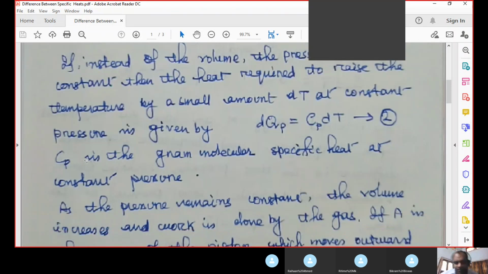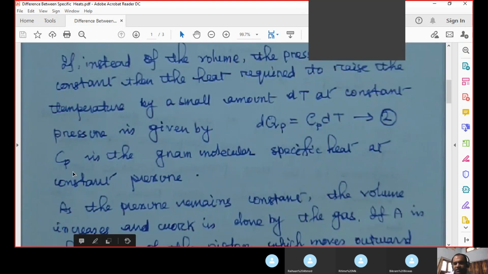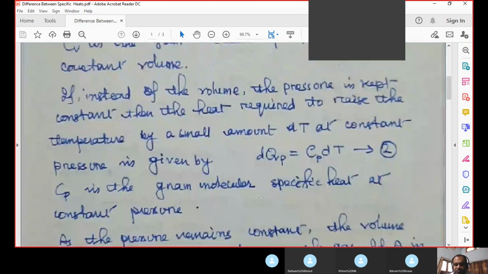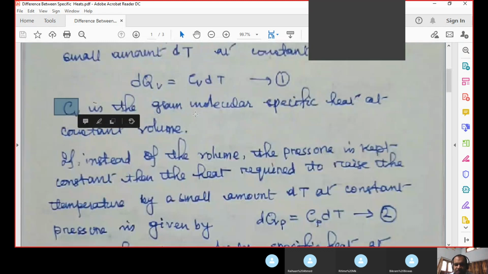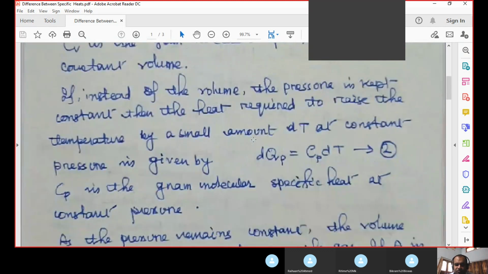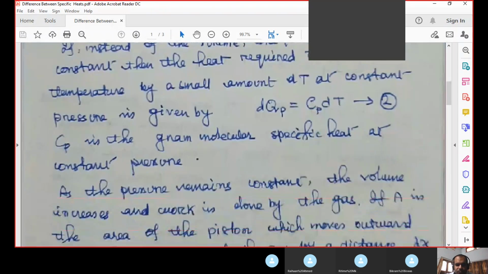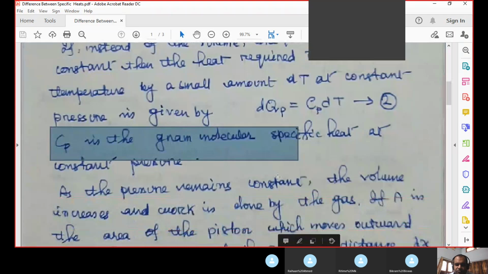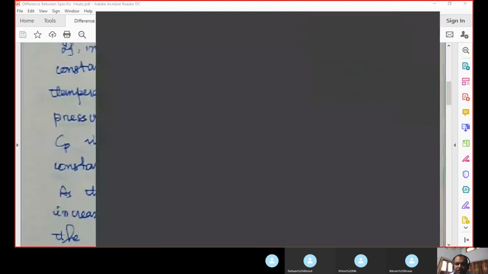Where Cp is the gram molecular specific heat at constant pressure, just like Cv was earlier the gram molecular specific heat at constant volume. Now you tell me, are you understanding or not?